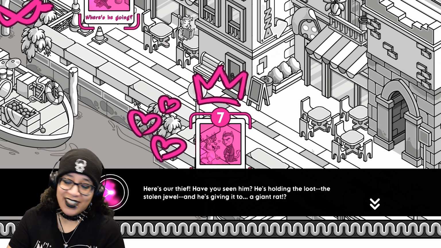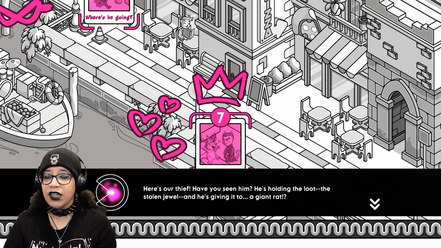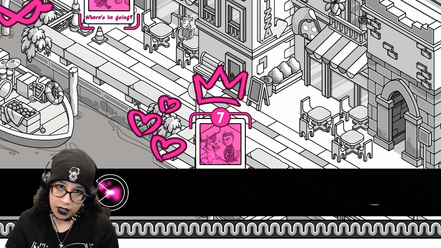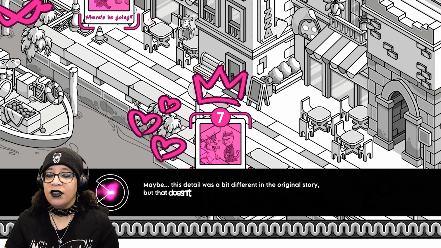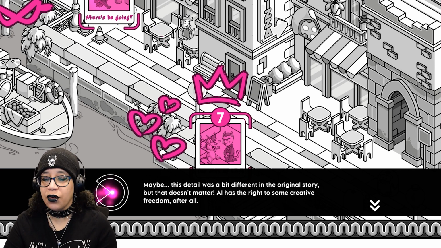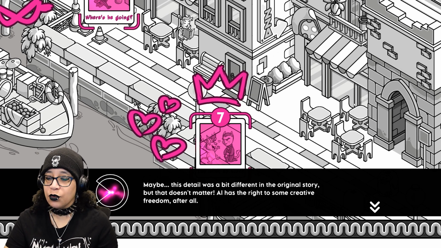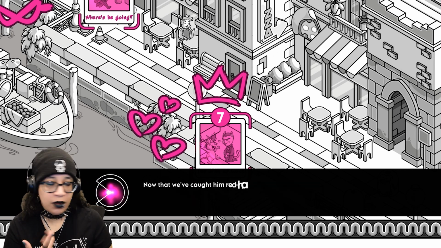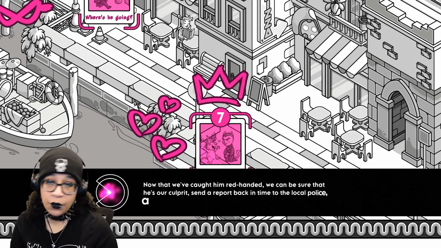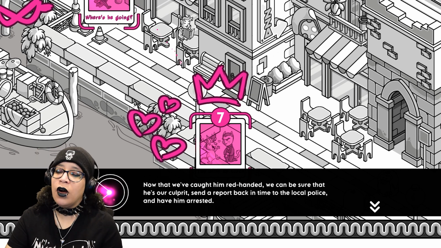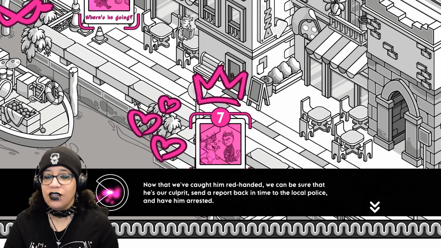He's holding the loot. The stolen jewel, he's giving it to a giant rat. I mean, I would give it to a giant rat too. Maybe this detail was a bit different in the original story, but that doesn't matter now. AI has the right to some creative freedom at all. Reading is fundamental. Now that we've caught him red-handed, we can be sure that he's our culprit.